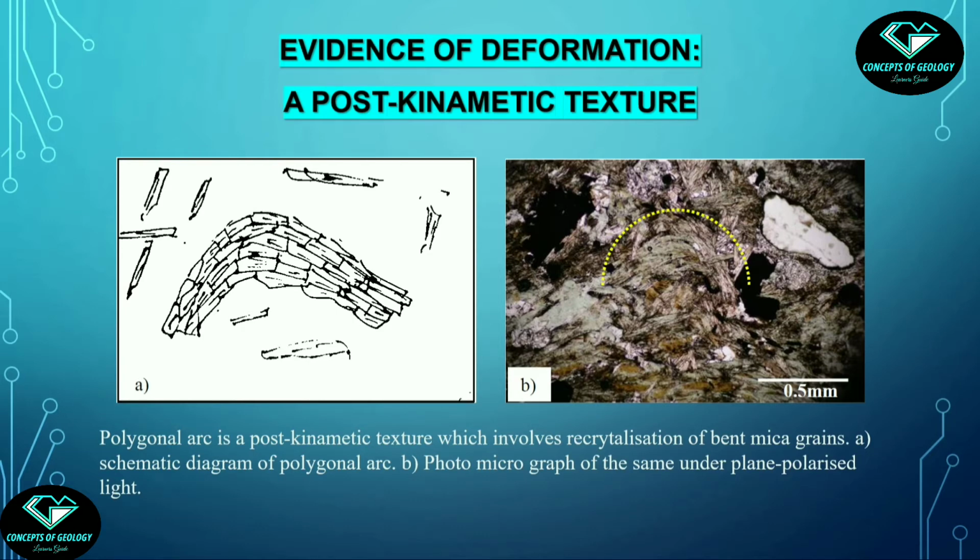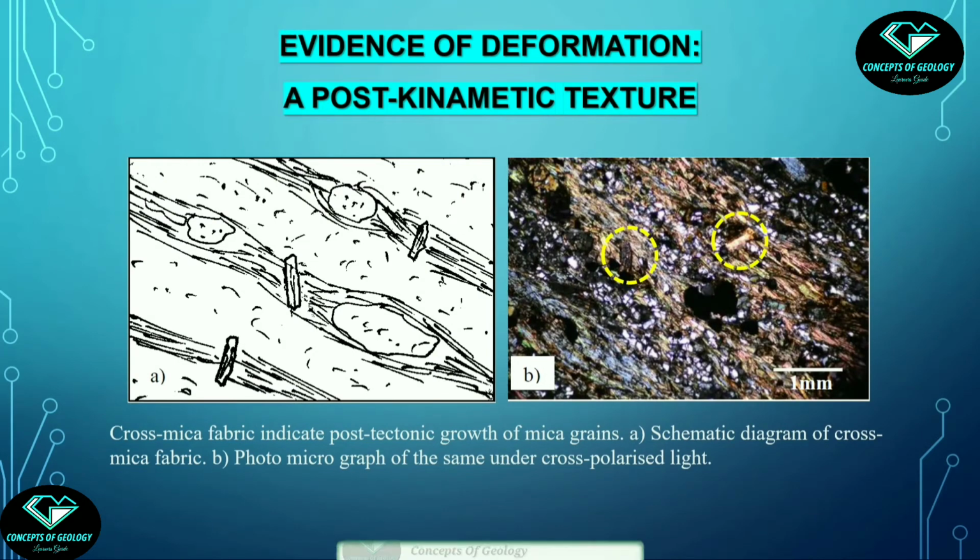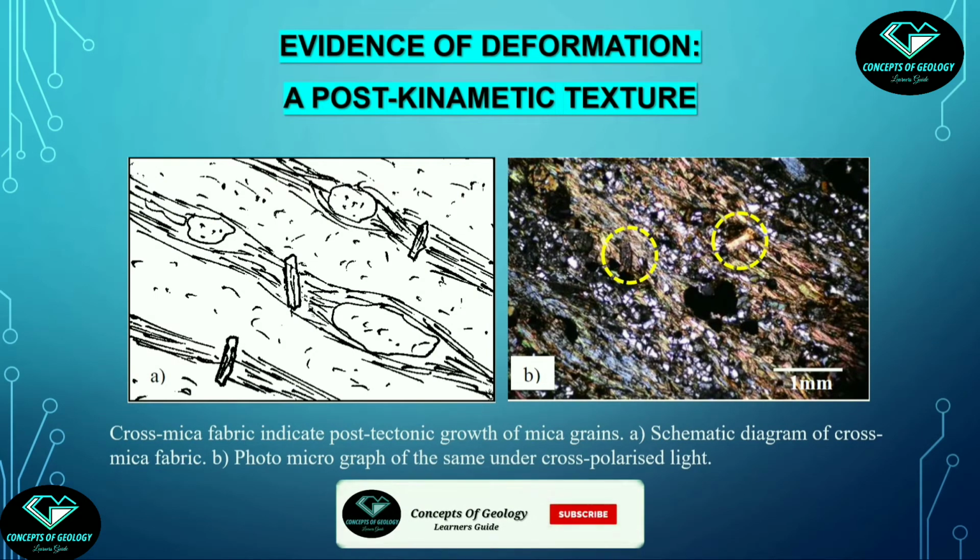When a large grain is folded due to deformation, the lattice of the grain is disturbed, and to recover that strain, the grain is recrystallized and forms small strain-free subgrains. So that folded mica grain was pre-kinematic and now it is recrystallized into smaller strain-free subgrains. So these smaller mica grains are post-kinematic. Fine. This is again an example of post-kinematic texture.